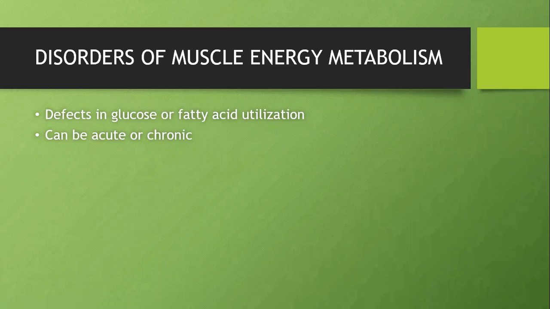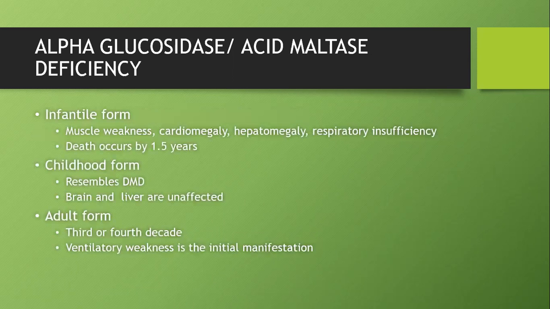So we'll see one category among these, disorder of muscle energy metabolism. I told you type 1 fibers mainly use glucose for their metabolism. Type 2 fibers mainly use fatty acids for their metabolism. So if there is a problem in either the glycogen or glucose pathway or the fatty acid metabolism pathway, the muscle cannot utilize the energy. So the muscle will go for lysis. In this case, CK will be elevated and lysis will be so extensive that myoglobin also will be elevated. So this again can be acute or chronic. So first we will see the glycolytic disorders of muscle.